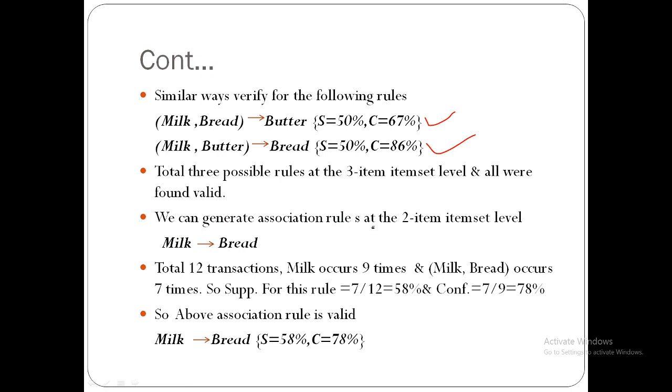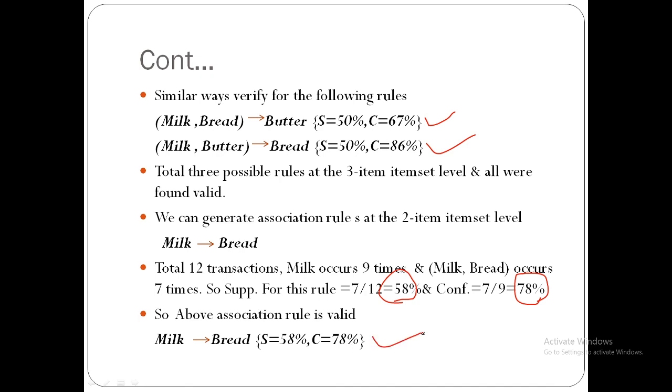We can generate an association rule at the 2 item set level. At the 2 item set level, it is milk, bread. You can find out for milk, bread how to identify. Total transactions are 12. Milk occurs 9 times. Milk and bread together occur 7 times. We have to find out the support. Support is 58 and the confidence is 78 percent, which is above the minimum threshold support and confidence. So this is also a valid association rule.